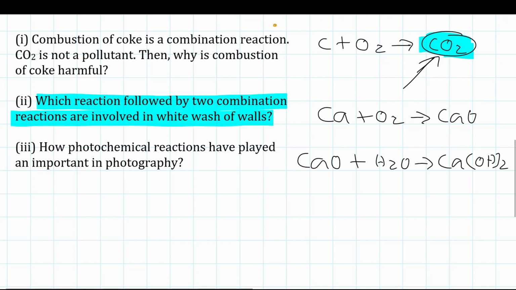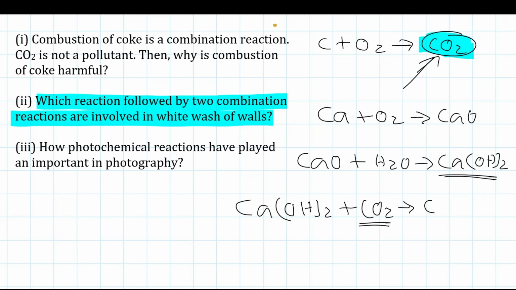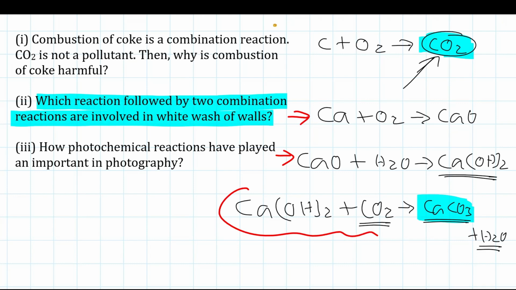Now, this calcium hydroxide is slaked lime. When it is applied on the walls, it slowly reacts with carbon dioxide present in the air to form a layer of calcium carbonate, CaCO3. This calcium carbonate is produced and water is released. This calcium carbonate is responsible for giving a shiny finish to the wall. So we can write down the reaction. These are the two combination reactions followed by the reaction used in whitewashing.